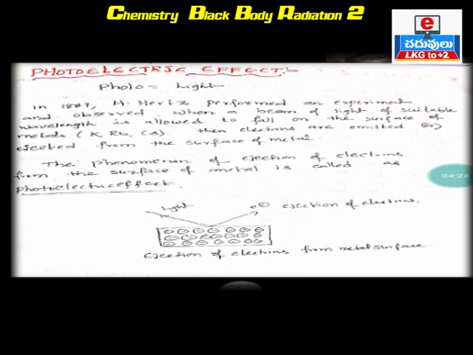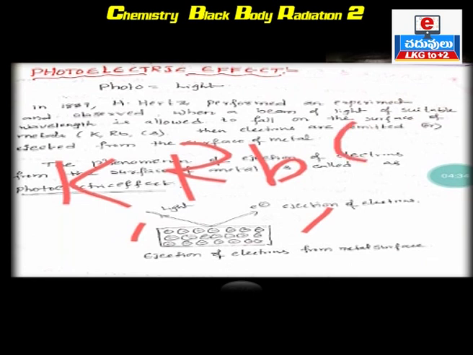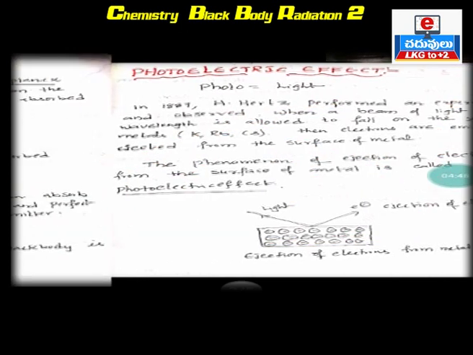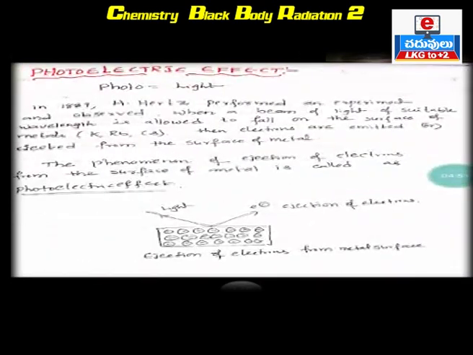is allowed to fall on the surface of metals like potassium, rubidium and cesium, then electrons are emitted. Emitted means released. Electrons are emitted or ejected. Ejected also means released.